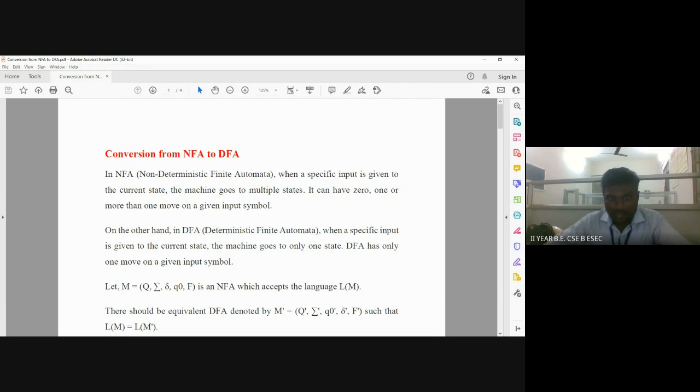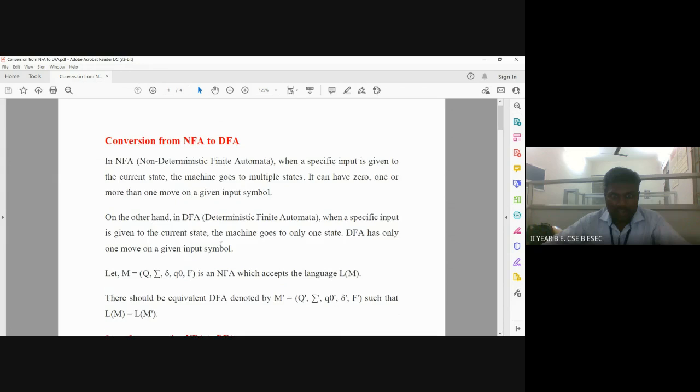By reading one input symbol, the transition moves to a single state only. So a DFA has only one move on a given input symbol, from one state to another single state. So this is the meaning of DFA.